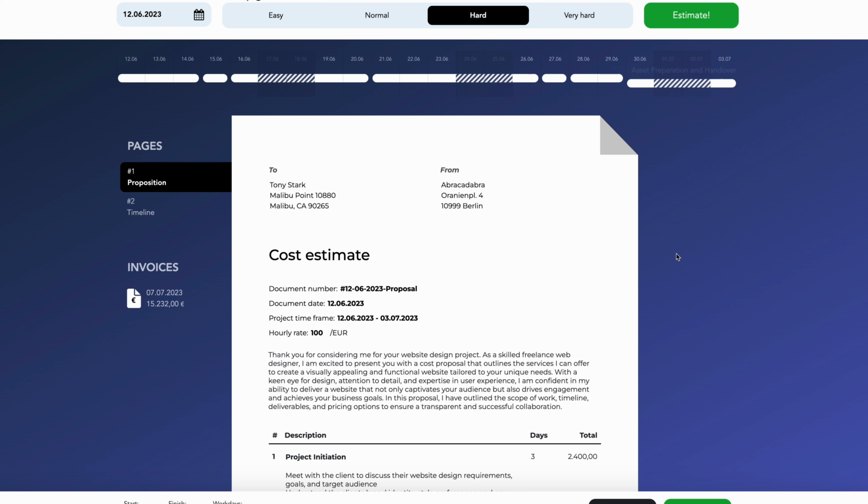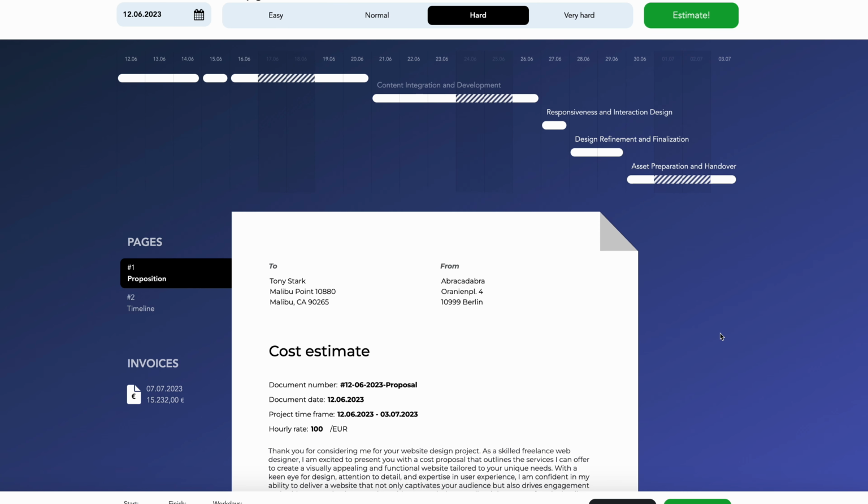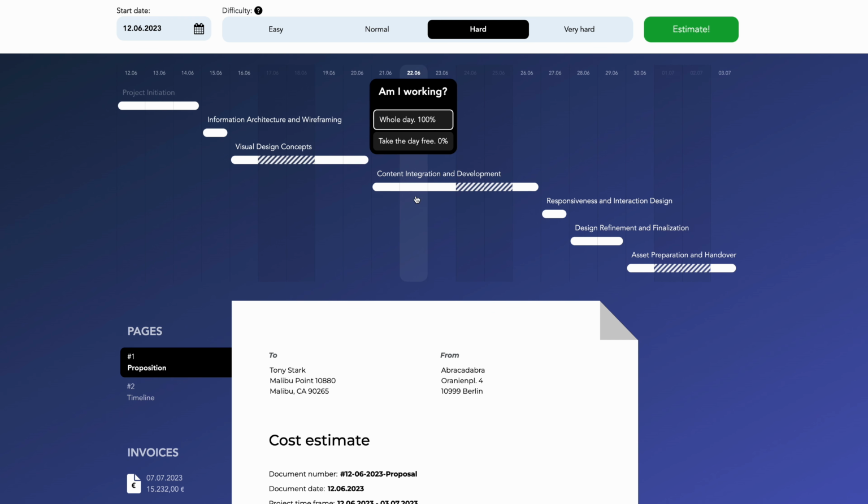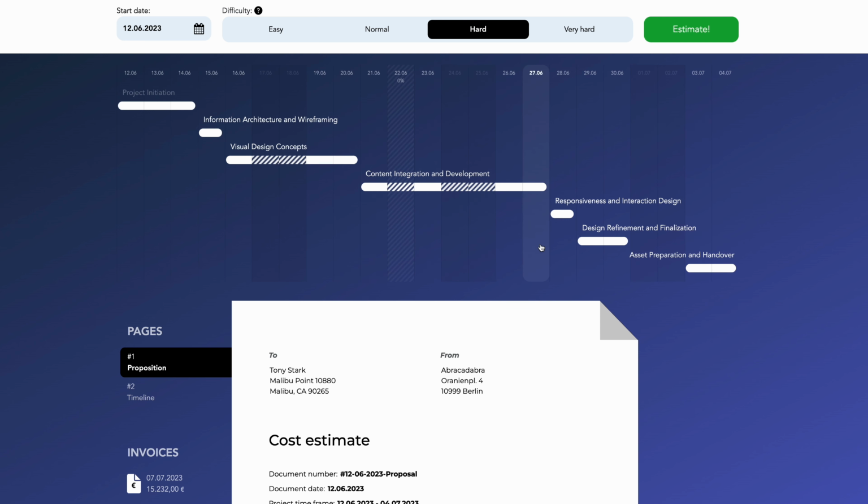You updated the first milestone to the value you would like to have. But there is one more thing you would like to do: take a day off due to personal circumstances, your birthday. To set up a free day in your project plan, you open the Gantt chart, select the day you would like to take off and choose 0% of working time on that specific day. As you see, we immediately update the timeline based on your entry and adjust every single milestone after that, so that you always have an updated view of your project.